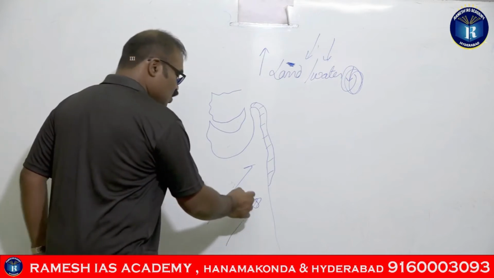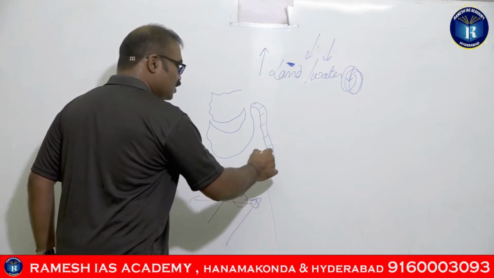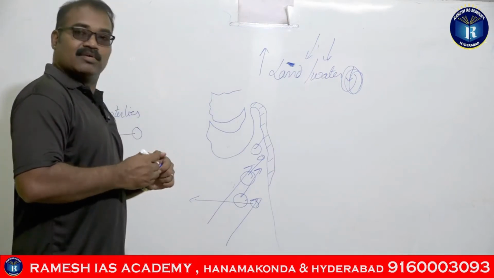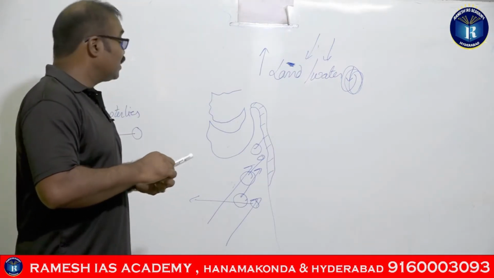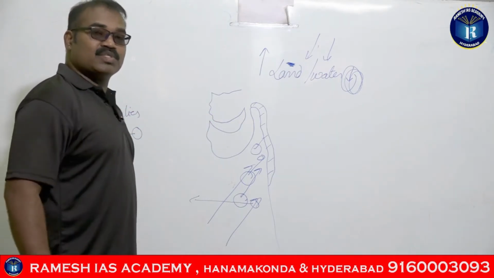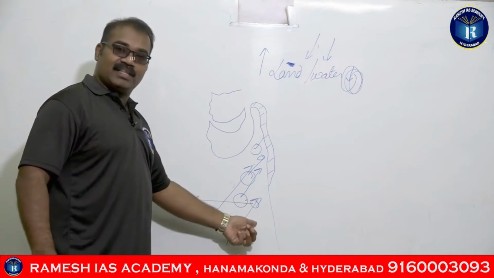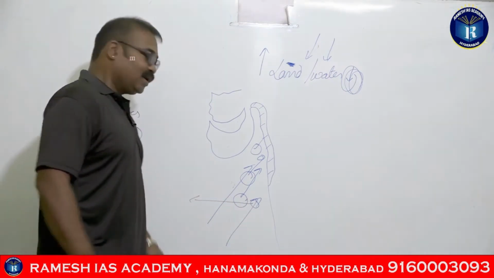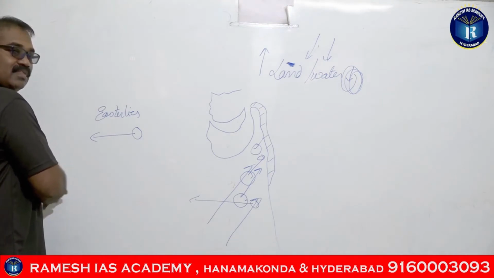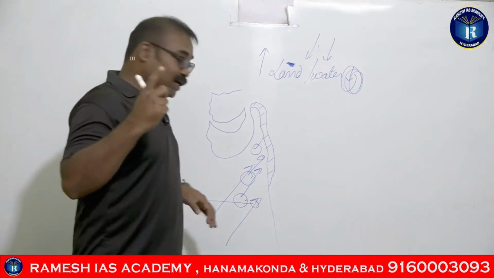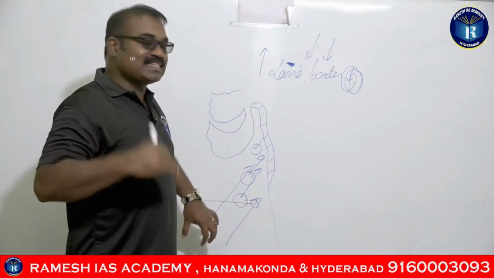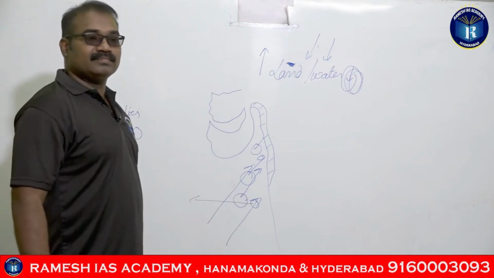So the monsoons will be pushing the cyclones towards these areas. Monsoons are much more powerful than the cyclones. That is the reason these areas will be receiving the cyclonic rainfall. Other than the monsoon season, even if the cyclones originate in the Bay of Bengal, what will happen to them? Simply they will move towards these areas. That's the reason the cyclones of the Arabian Sea will have less impact on India.